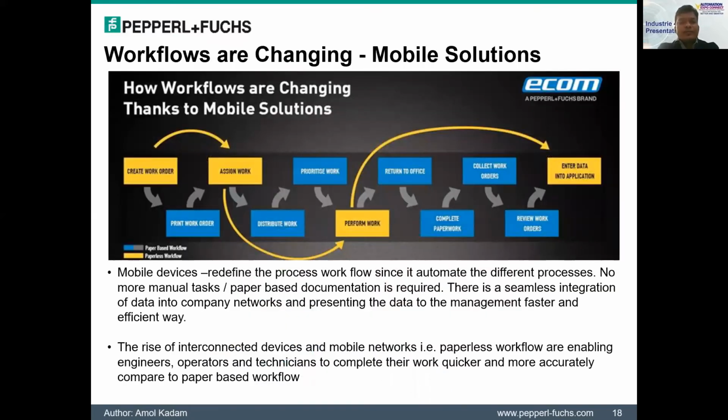Okay, so mobile workflows are changing with the use of the mobile solution. You can take a look at this particular figure, wherein you can see how workflows are significantly shortened when using mobile solutions, especially when compared with the pen and paper method of inspection. The yellow blocks are the paperless methods. You can see that only 4 steps are involved in one kind of workflow as an example, whereas if you need to do the same task with pen and paper, the additional 6 to 7 steps shown in blue are added.